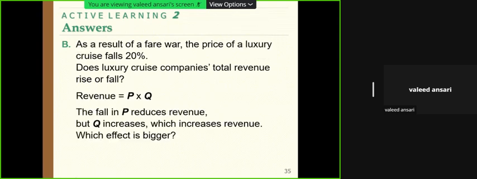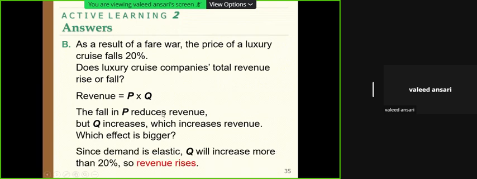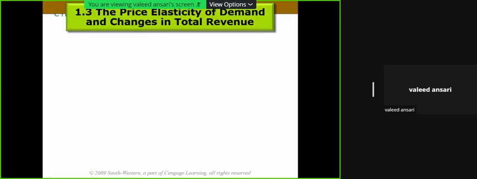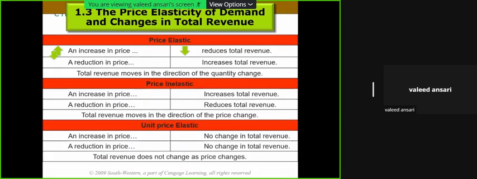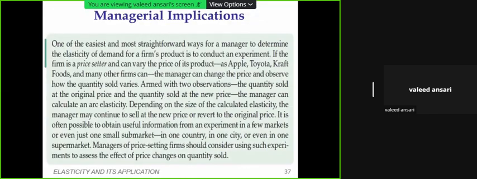The fall in P in P times Q reduces revenue, but the rise in Q increases it, so which effect is greater? Revenue rises because the price has fallen, but the impact, the magnitude of the effect on Q, is bigger, and therefore revenue rises. One can understand this. All these are explained in my slides in some more detail, to reinforce these points further. So you can go through.